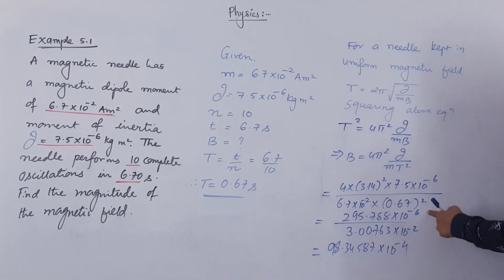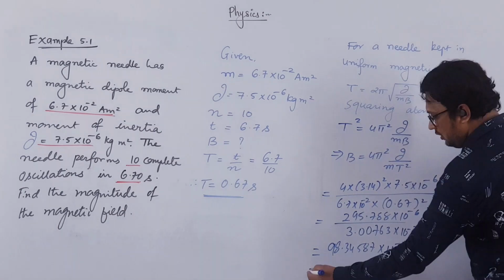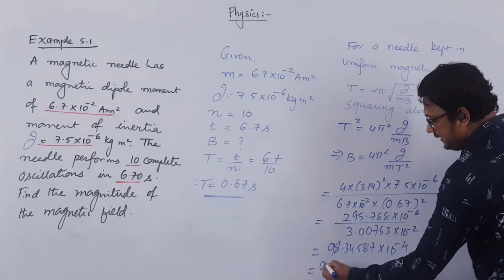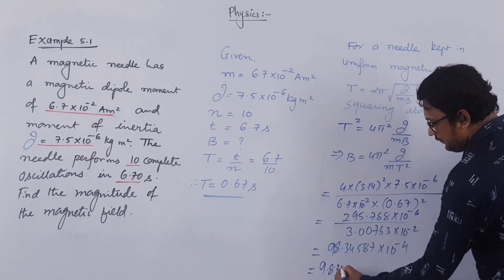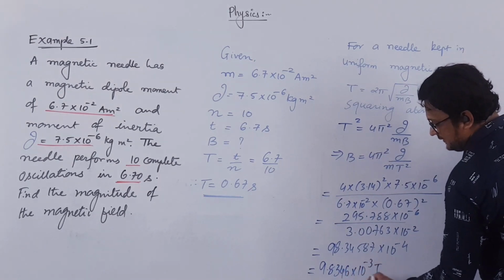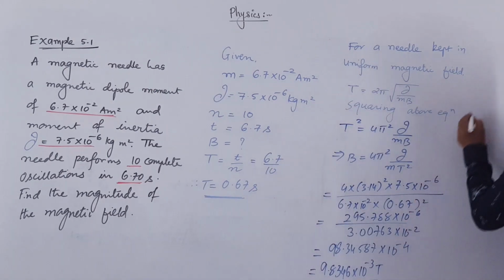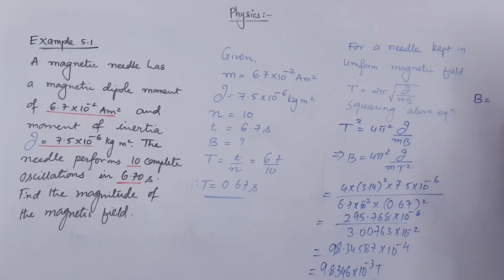This minus 2 will go up, so that will become plus 2. So minus 6 plus 2 is minus 4. Or let us move the decimal point by one place only. So 9.8346 into 10 to the power minus 3 Tesla. This will be the value of the magnetic field. Here magnetic field B is equal to 9.8346 into 10 to the power minus 3 Tesla.